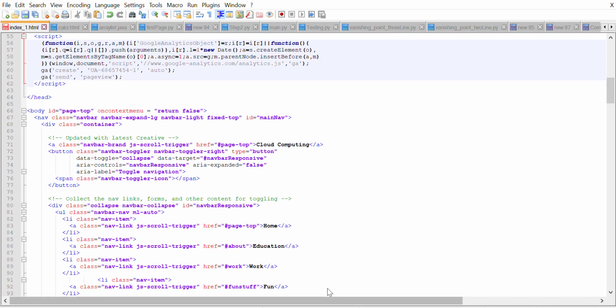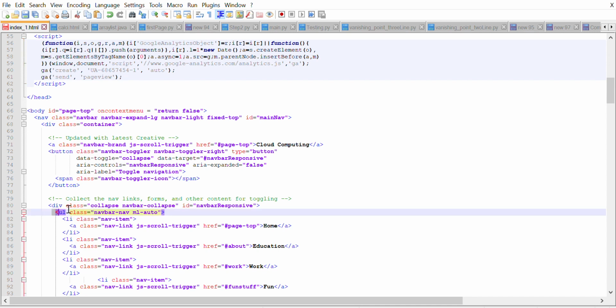Now in the website you can check it. Isn't the website home, education, work, fun, calculator, contact? Is there any number coming with them? No, right? Because they are unordered. They just arrange in a sequence, but they don't come with any order like 1, 2, 3, 4, 5. But if you want, you can change it to LI. This LI is listing, meaning they should come in a list.